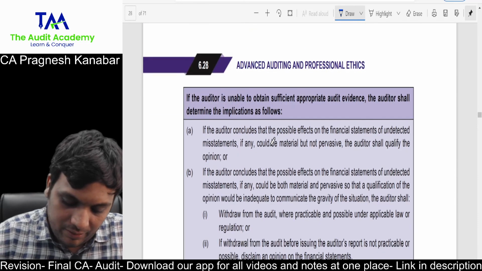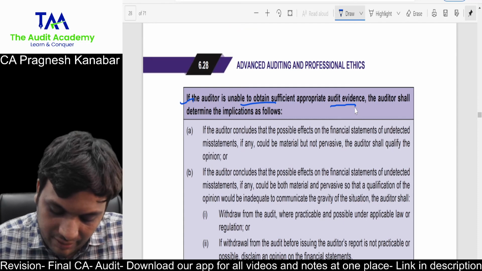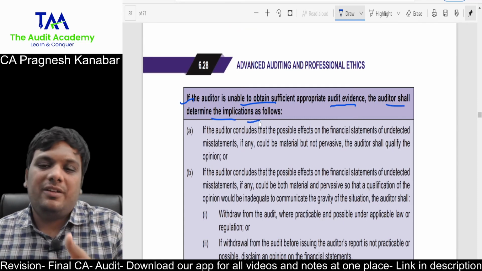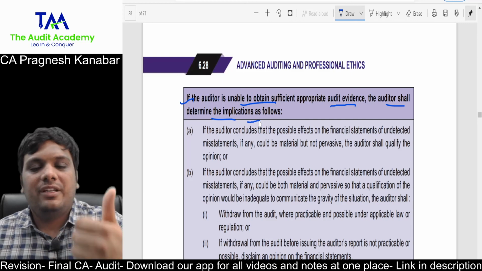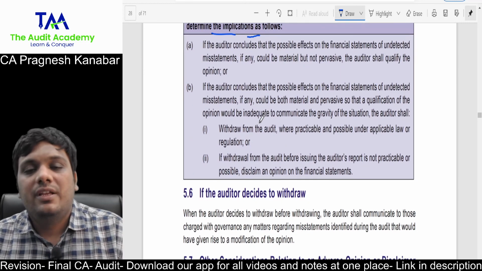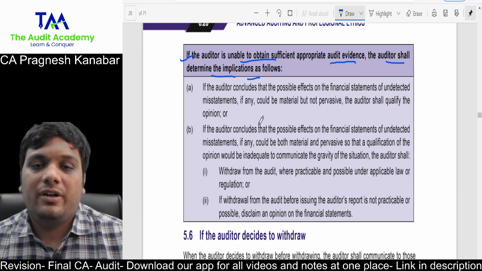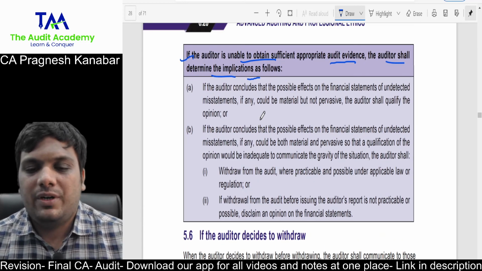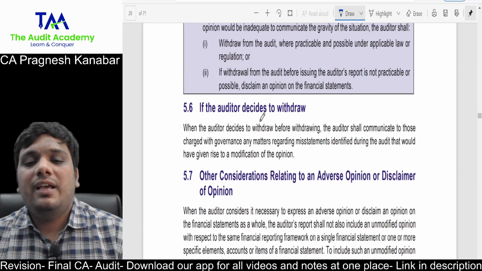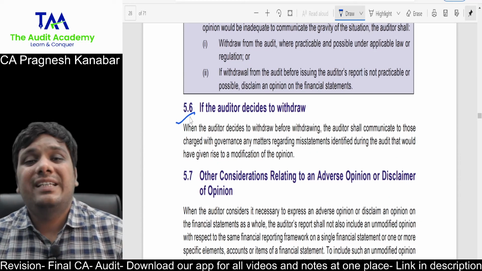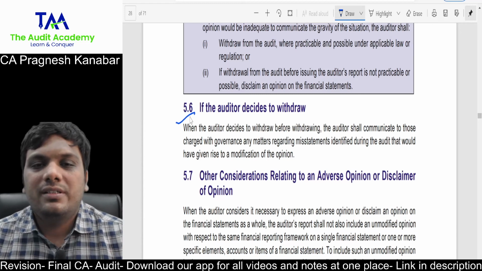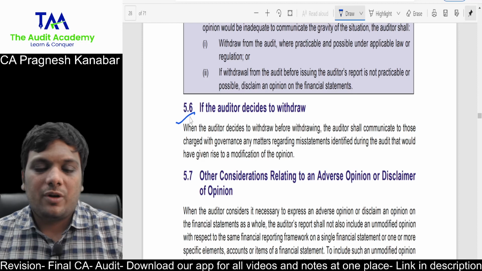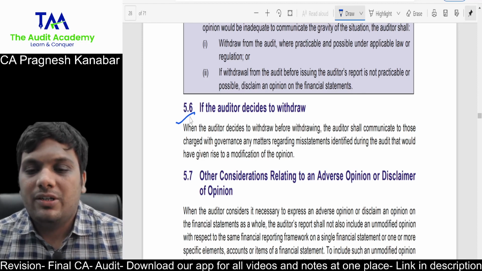Look at this. If the auditor is unable to obtain sufficient and appropriate audit evidence, the auditor shall determine the implications. If the possible effect is material but not pervasive, qualified opinion. If the possible effect is material and pervasive, then disclaimer of an opinion. But he can also consider withdrawal from the engagement. Now they are talking about what if the auditor decides to withdraw. That is discussed in the standards: he has to check whether it is legally permissible, and he also has to fulfill some obligations.